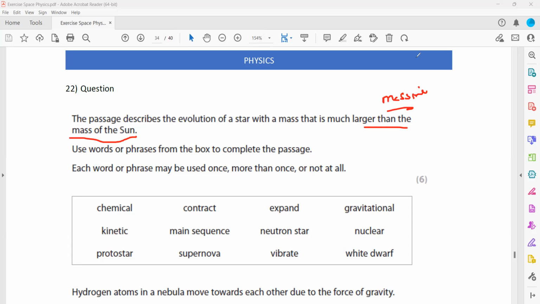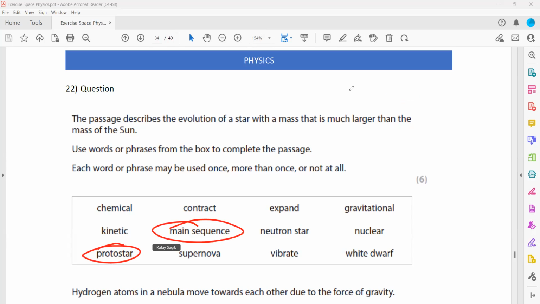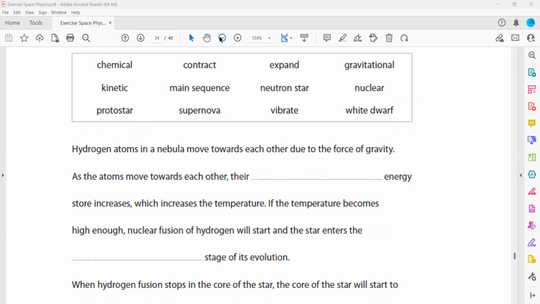And for a massive star, if you remember what we have discussed, it's a protostar with first hydrogen, and the rate of hydrogen fusion is much higher, and they remain in the main sequence for a very short span. So the next one, as you can see, the words are there.